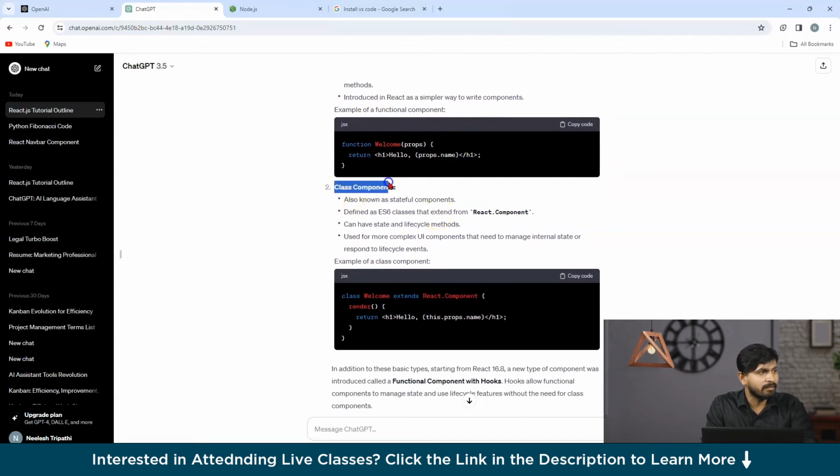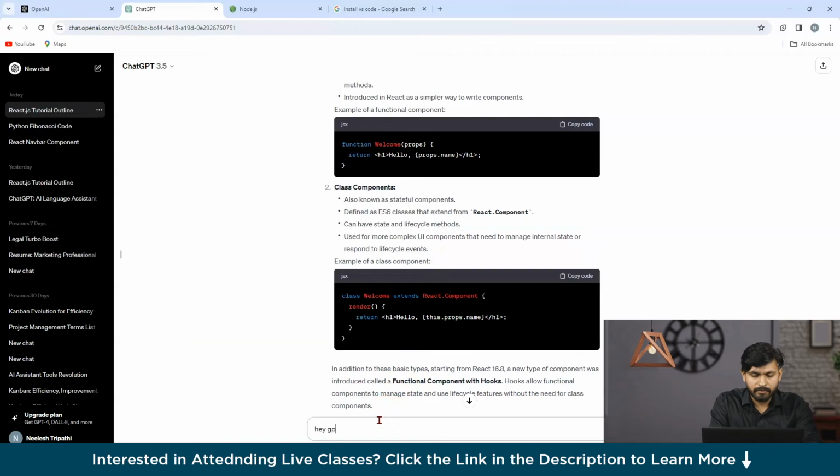Now if you see the class components, in JavaScript, if you have studied about classes, it's something similar to that. They are also known as stateful components, defined in ES6 classes, and they extend from React.Component. They can have state and lifecycle methods, and they are basically used for more complex UI components that need to manage internal state or respond to lifecycle events. So suppose I'm not able to understand this line. So let us ask ChatGPT to explain more.